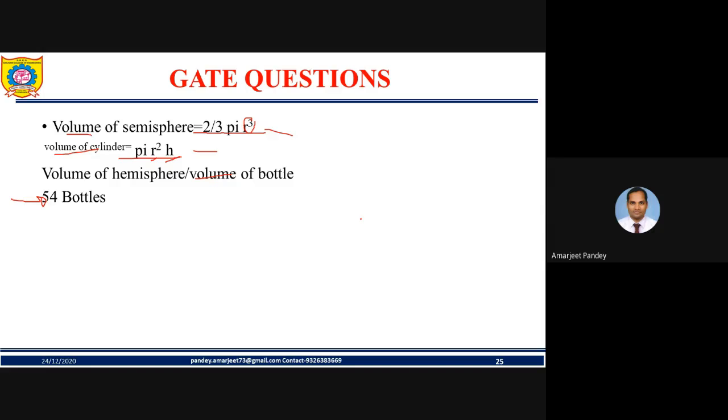So understanding the concept, what the question is asking, is very important, my friend. Because in geometry and mensuration, 2 things are very important. One, you must learn the formulas, and second, understand the question which is asked.